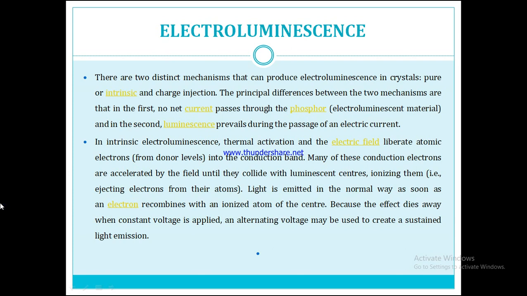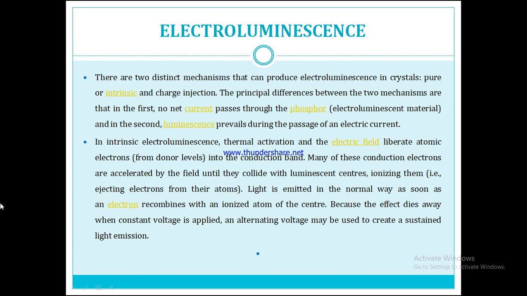In intrinsic electroluminescence, thermal activation and the electrical field liberate atomic electrons from donor levels into the conduction band. Many of these conduction electrons are accelerated by the field until they collide with electroluminescent centers, ionizing them, that means ejecting electrons from their atoms.